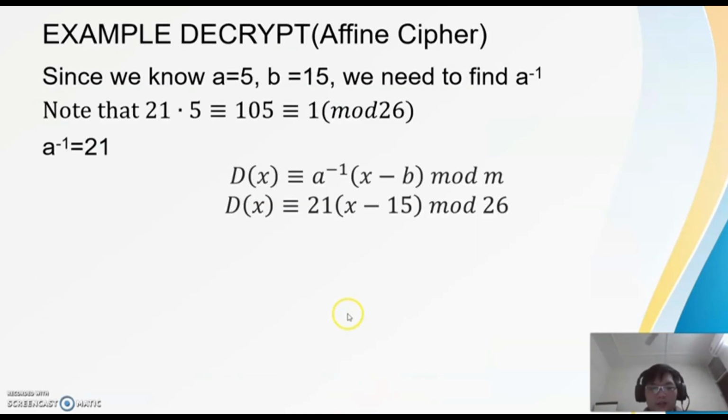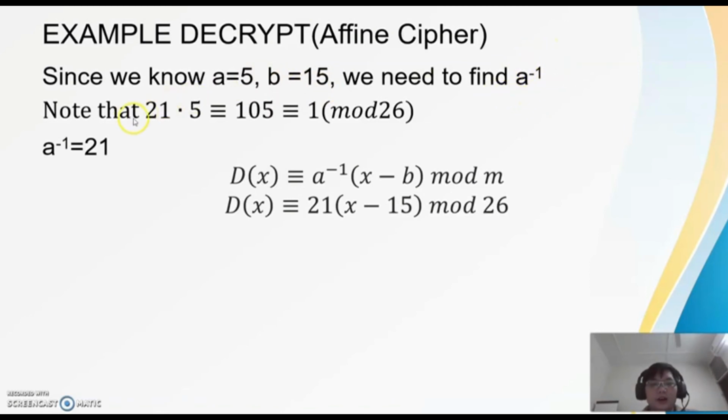For the next example, we will look into decryption for the affine cipher. Let us take the example from before. We know that a is equal to 5 and b is equal to 15. So we need to find the inverse of a.